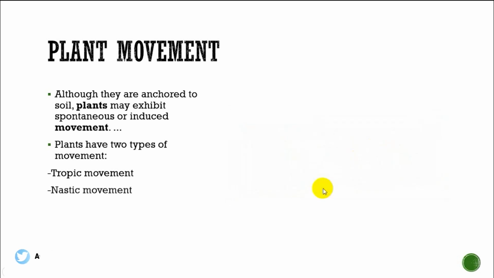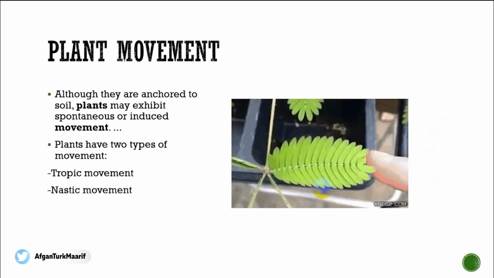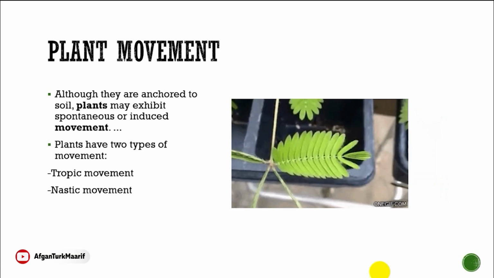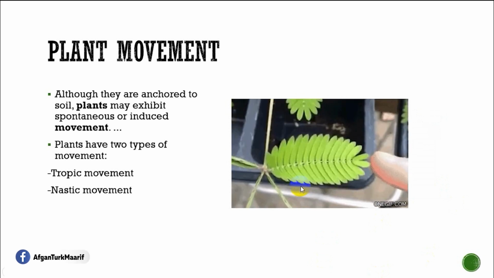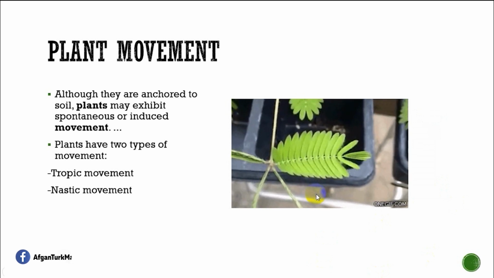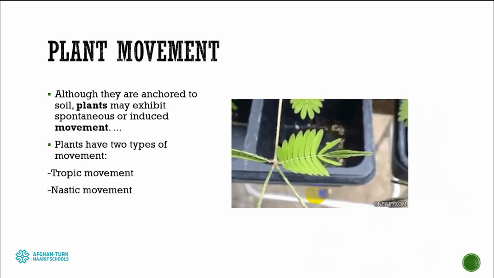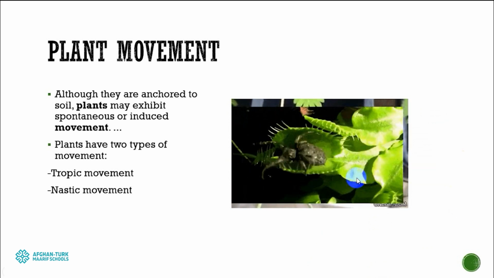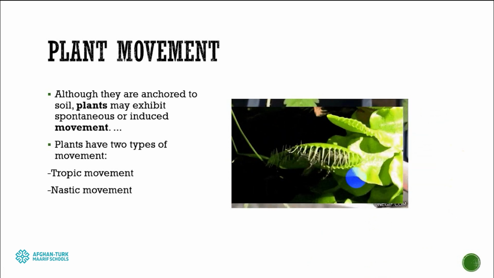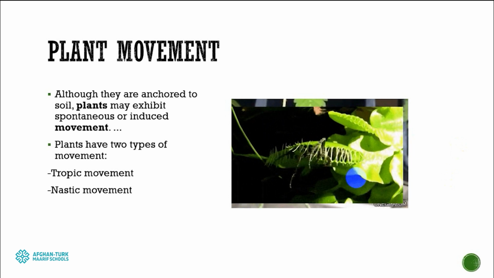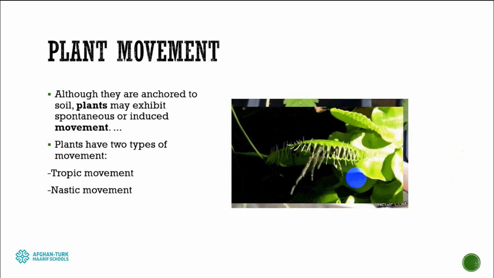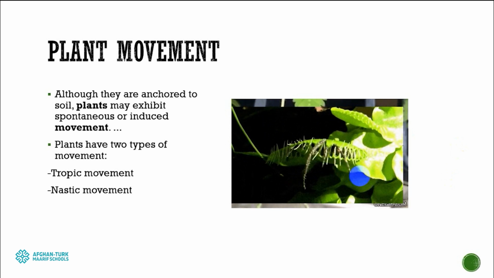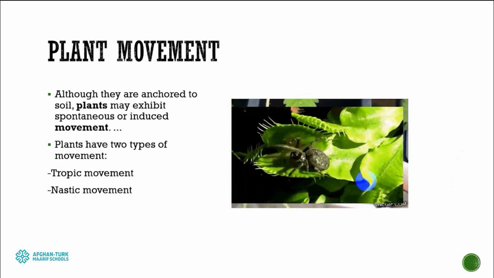The second sort of movement is nastic movement. For example, the touch-me-not flower. They are sensitive to touch, and when touched, they close their leaves. And also the reaction of a carnivorous plant, which is able to close itself in order to get food, is also considered a nastic movement.